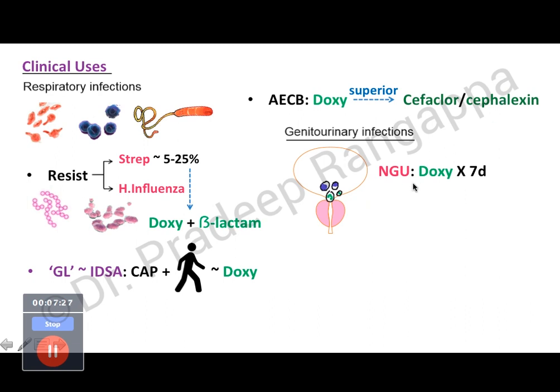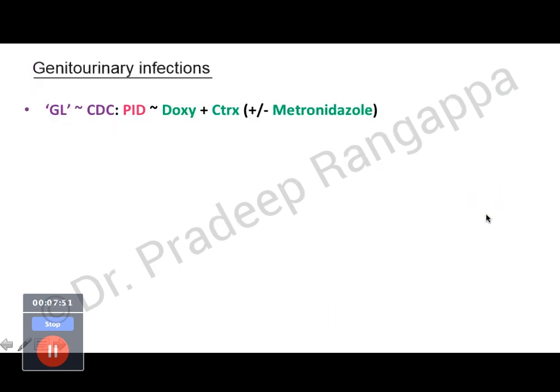For non-gonococcal urethritis, doxycycline for 7 days is found to be very effective, and 97% of the time the treatment is successful. And if it is prostatitis, doxycycline is given for 4 weeks. Doxycycline was found to be very effective against Ureaplasma urealyticum, which typically causes these genitourinary infections. And if you look at the CDC guidelines for pelvic inflammatory disease, the drug of choice recommended is doxycycline with ceftriaxone plus or minus metronidazole.